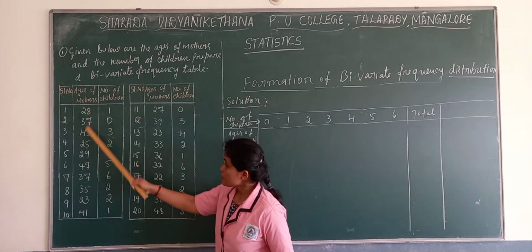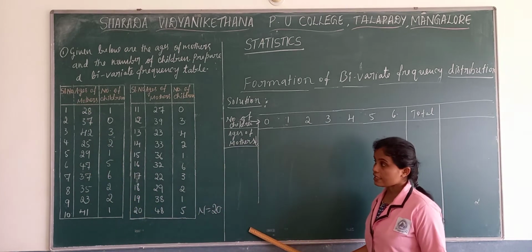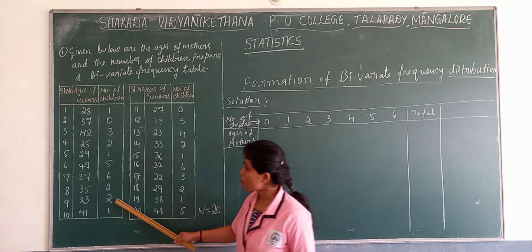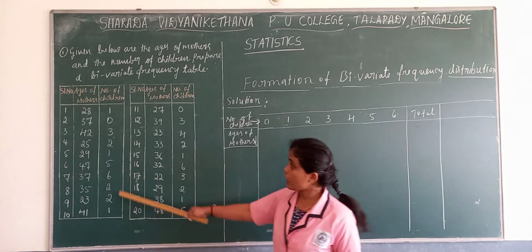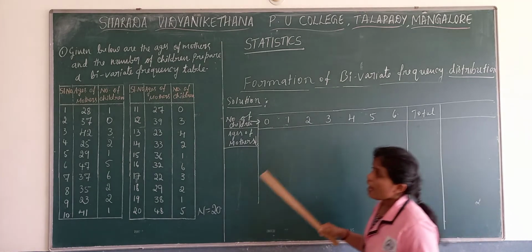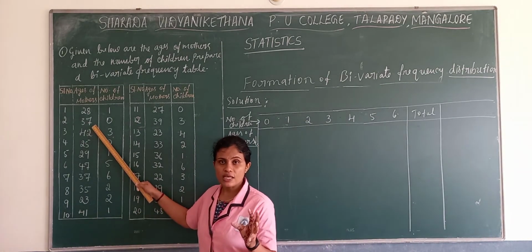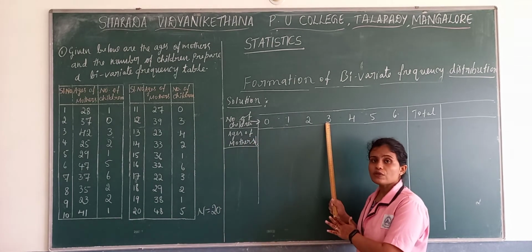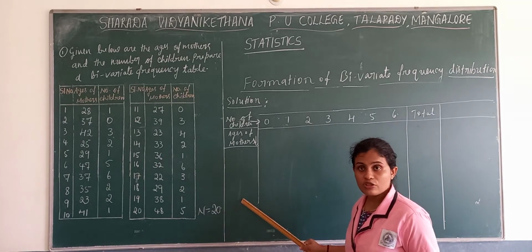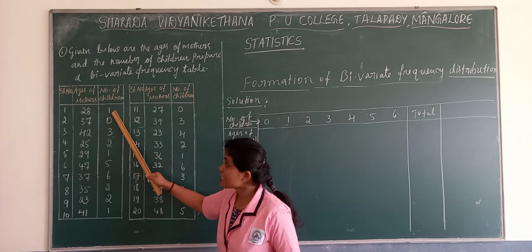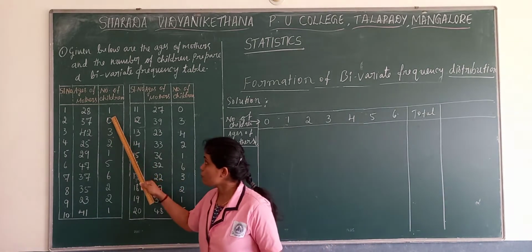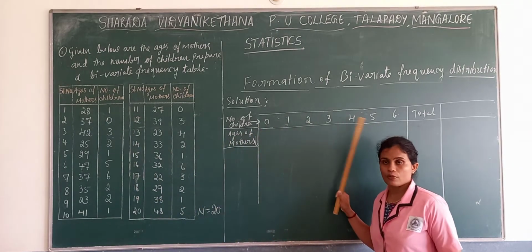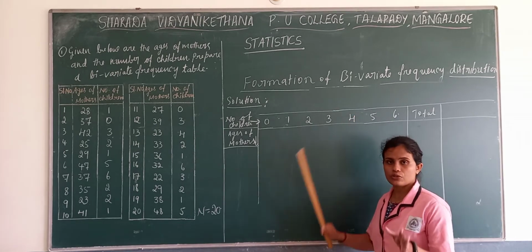Now this side, ages of mothers. It is better to take a frequency distribution. Observe, if the numbers are below 10, we take them in a discrete form, and if these numbers are large, we take them in a continuous form. You can take one variable in a discrete form and another in a continuous form based on the problem. For example, instead of 0, 1, 2, 3, if you have numbers like 56, 75, 58, then you need to take a continuous form there also.